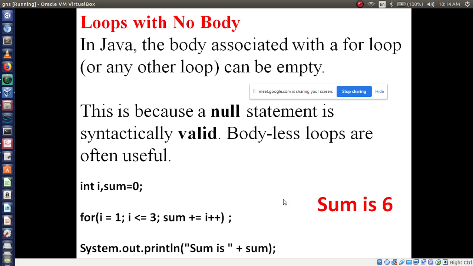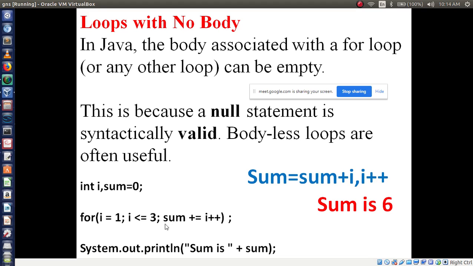One plus 2 plus 3. Add these three numbers, you will get the sum, which is 6, right? So this statement I can rewrite like this: sum is equal to sum plus I, I plus plus. Here I can write this expression as sum plus equal I plus plus. Instead of writing this, I am using the definition like this: sum is equal to sum plus I, I plus plus. It means increment the I value, then add it into sum, the previous sum value.